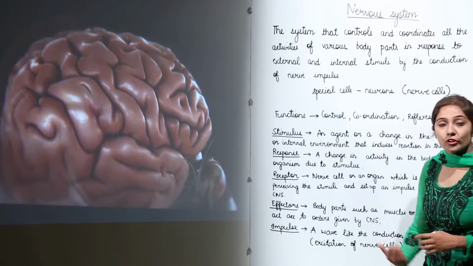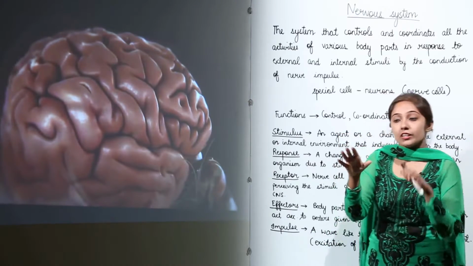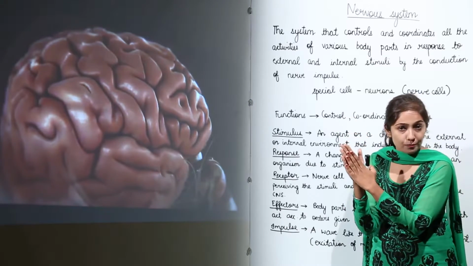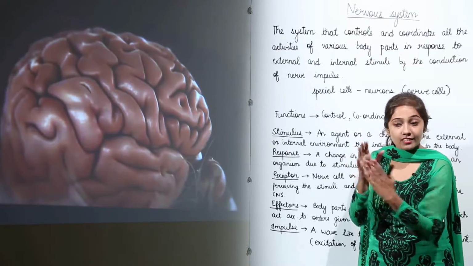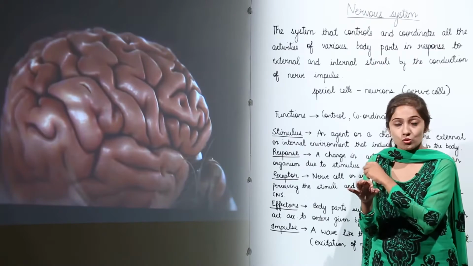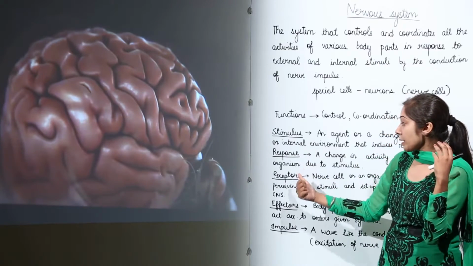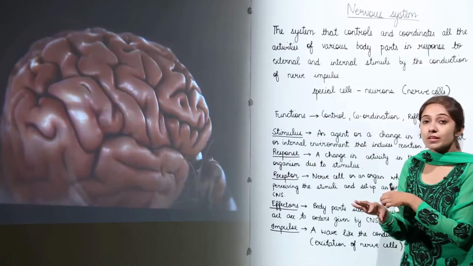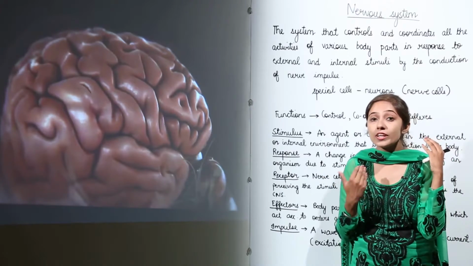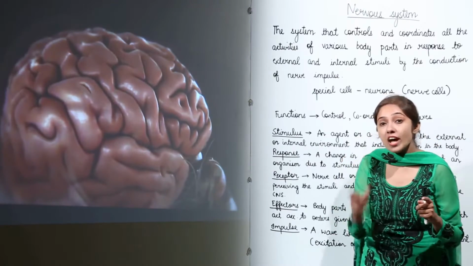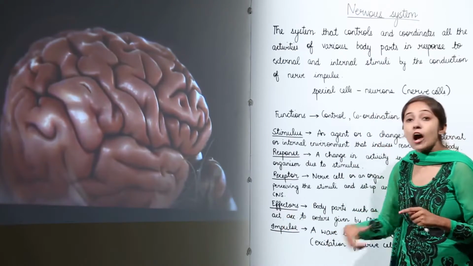For example, you are going to touch a hot object. Your skin has thermoreceptors. They sense that the object is hot. They send this impulse, this message, to the central nervous system. When they send this message to the central nervous system, the message is interpreted and the brain instructs the effectors how to react.